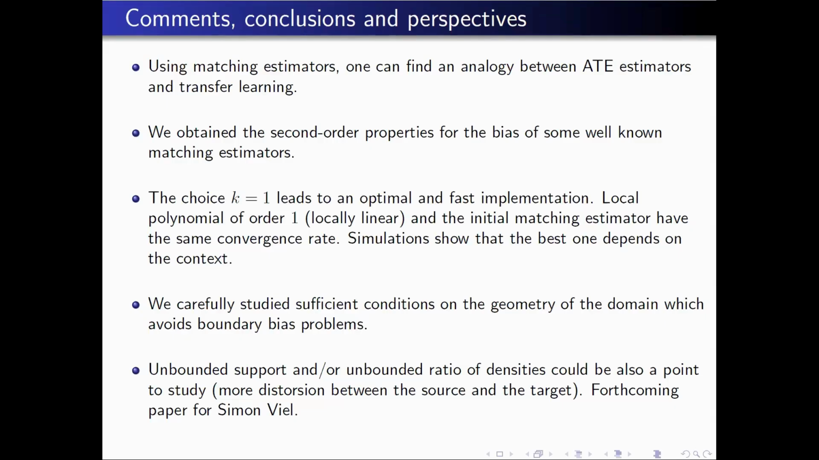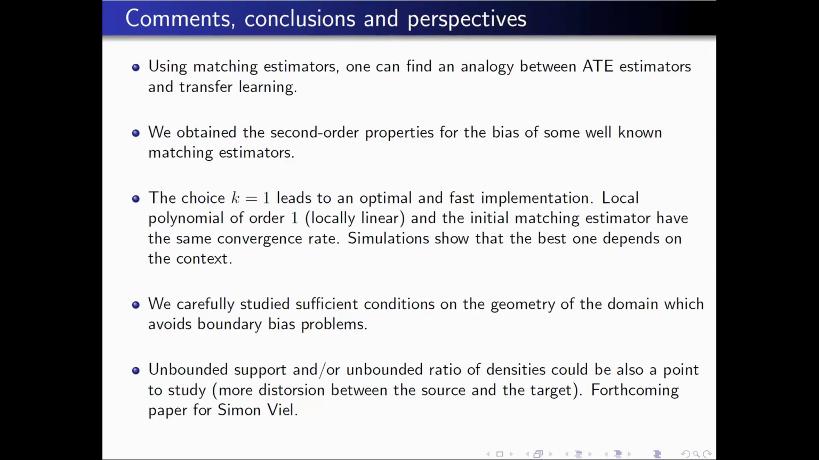So let's make some comments and conclusion. First, the important thing in this work is that there is an analogy between two disconnected literatures, which are the average treatment effect literature and the machine learning literature on the covariate shift transfer learning problem. This was not very visible, but when you use a matching estimator, you see that you have some related problem in two different fields.